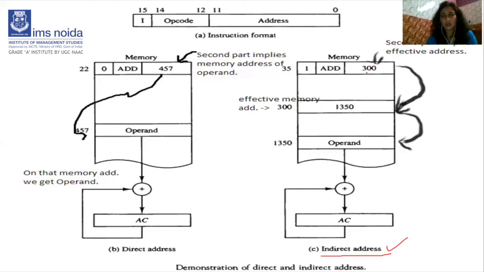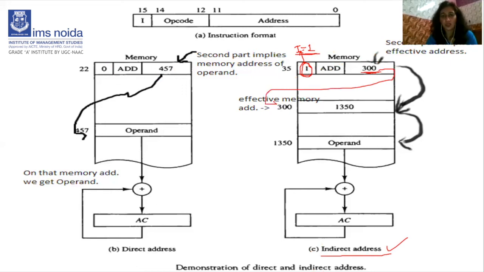And what it shows is: go to location 300 in the memory, and at that location the address of the operand must be found. But from the value of I, we can see here I is 1. I is 1 means we can easily guess that this is an indirect address, meaning when we go to that particular address, it must contain another address. Okay, so we should move to the 300 address.